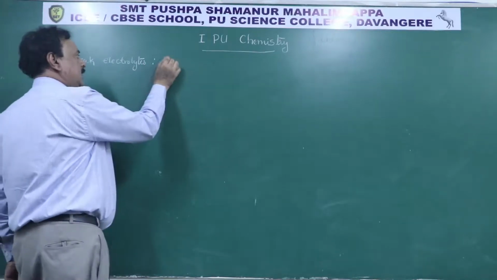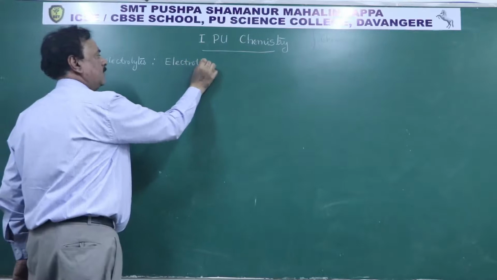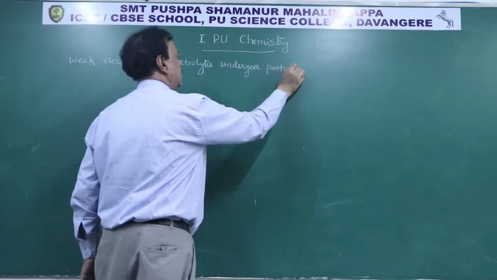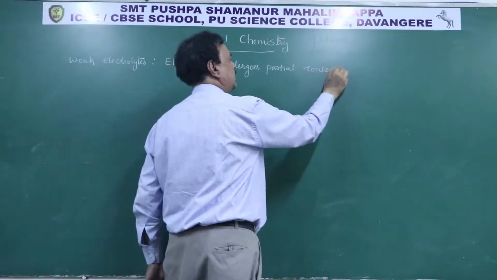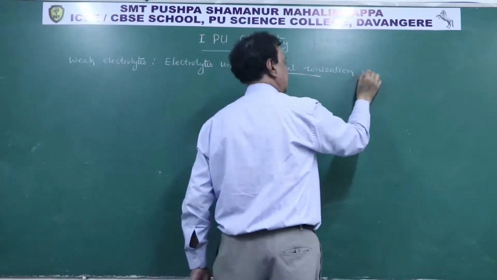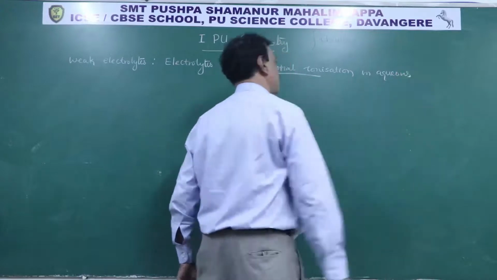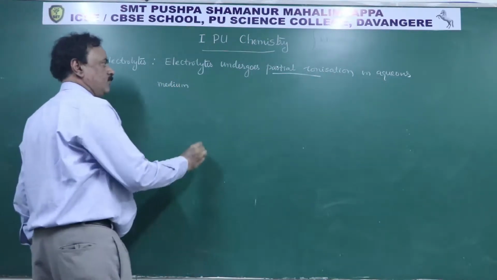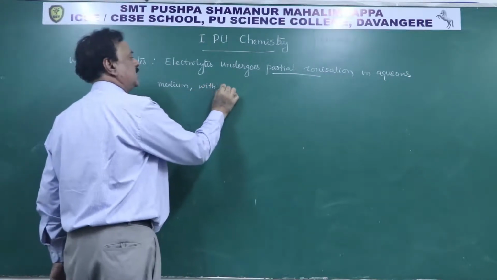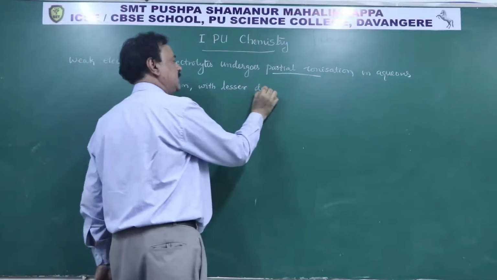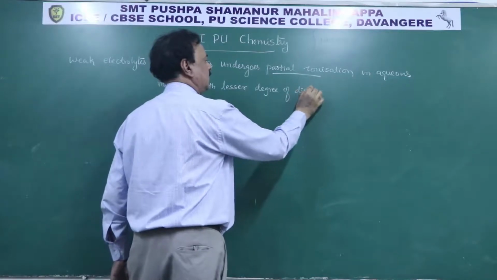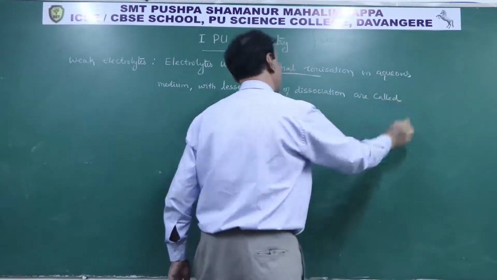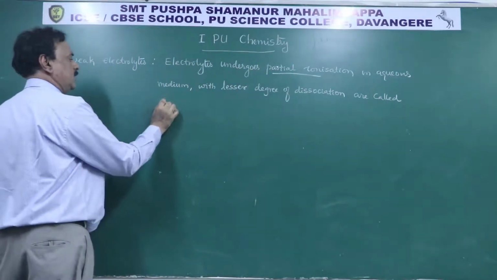Electrolytes which undergo partial ionization in aqueous medium with lesser degree of dissociation are called weak electrolytes.